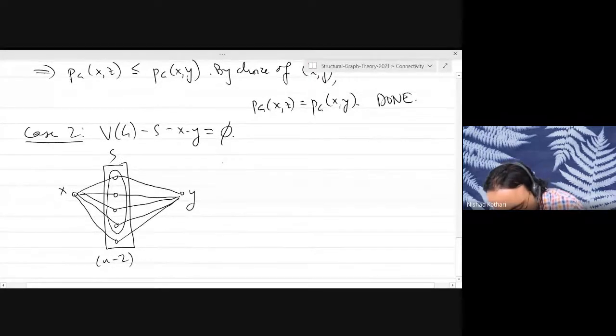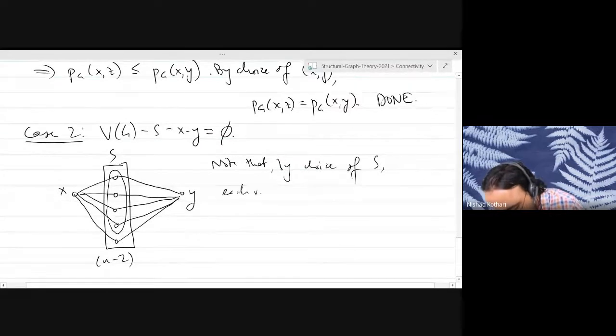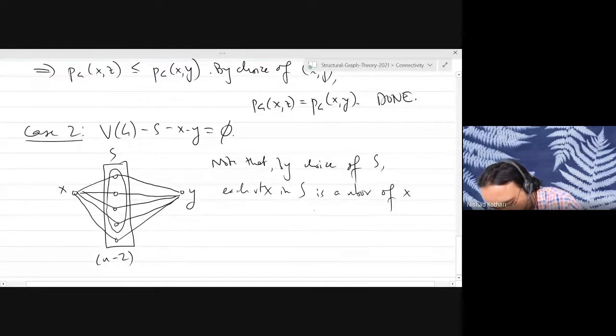Note that by choice of S, each vertex in S is a neighbor of X and of Y.